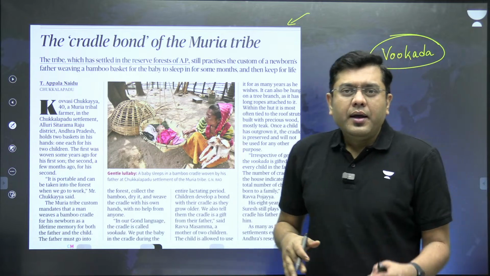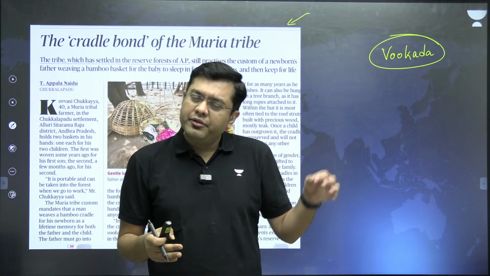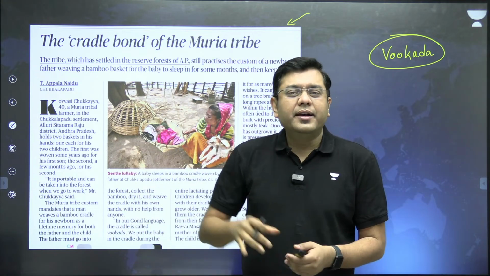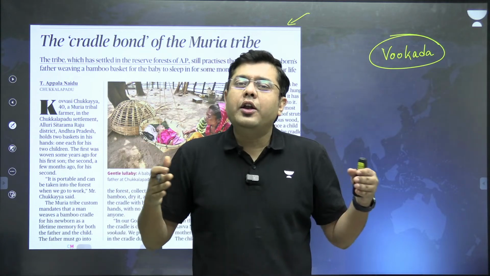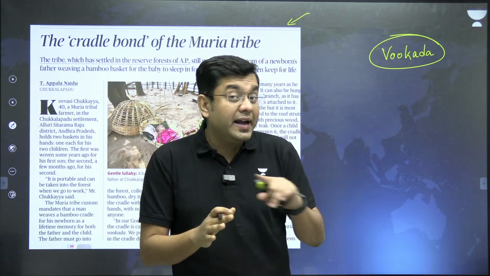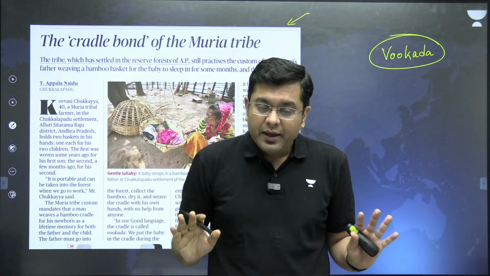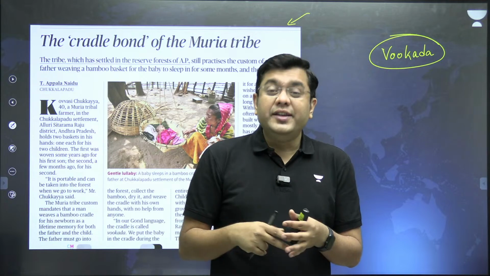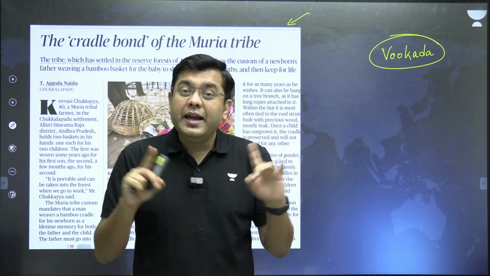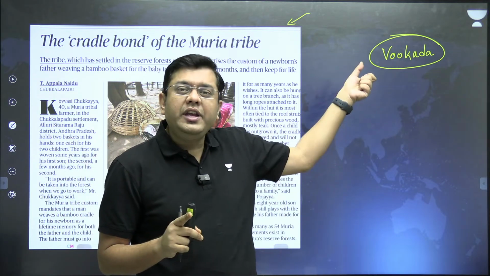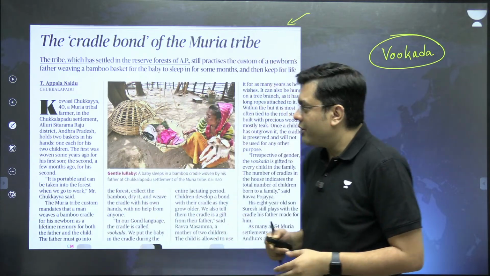This vukada, as long as the newborn is small enough, they stay in that basket. That basket is hung from a tree, or from the rooftops in the houses. But when the young one outgrows that basket, they keep that basket, and it is not used for any other purpose whatsoever. So this basically passes on from one generation to another. The next generation will also weave their own basket without any help from anyone. So that is the unique vukada for the Muria tribe, which you can extract from this.